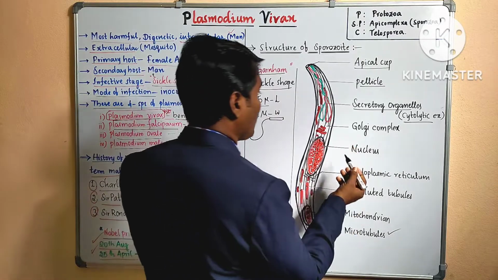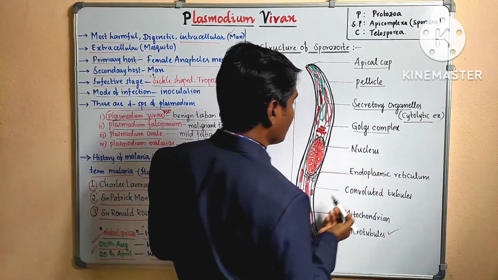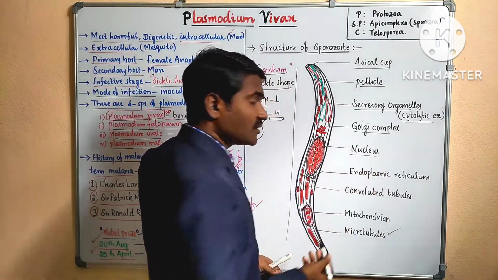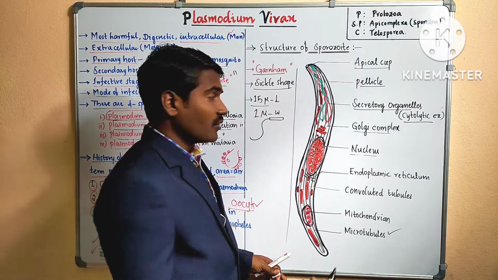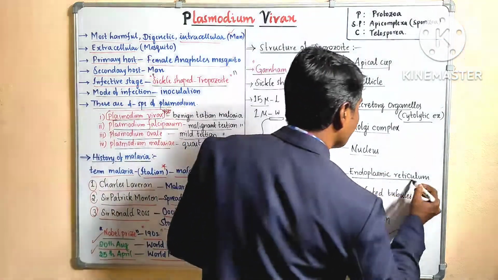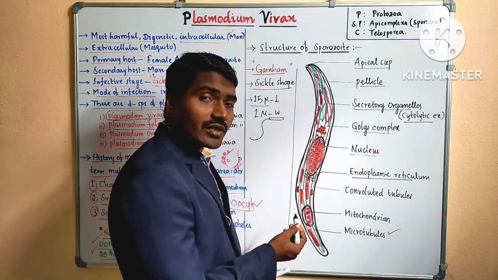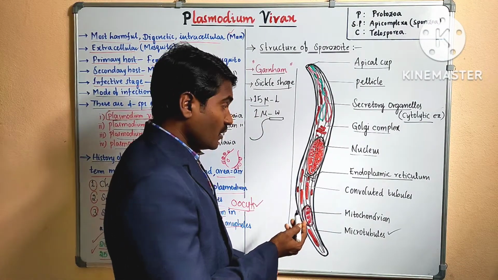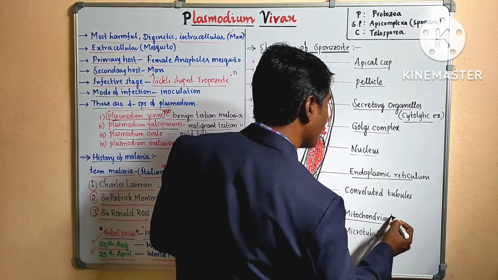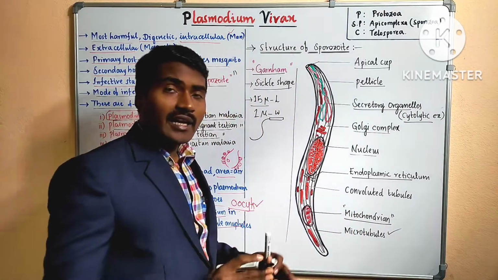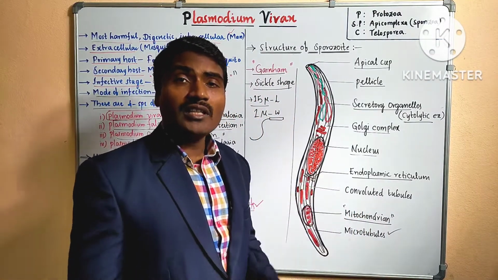A Golgi complex is present, and a large central nucleus is present. Endoplasmic reticulum is also present in the structure of the sporozoite. Mitochondria are also present here. Mitochondria help in producing energy.